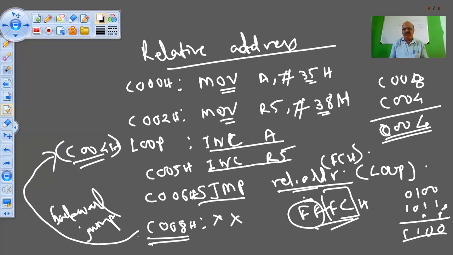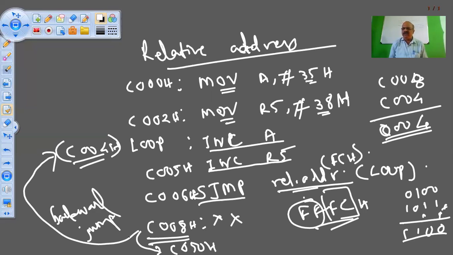Similarly, there is a forward jump. If I am taking a jump from C008 to C050, then it is a forward jump. If I am jumping from smaller address to higher address, larger address, then it is a forward jump. If I am jumping from larger address to smaller address, then it is a backward jump.